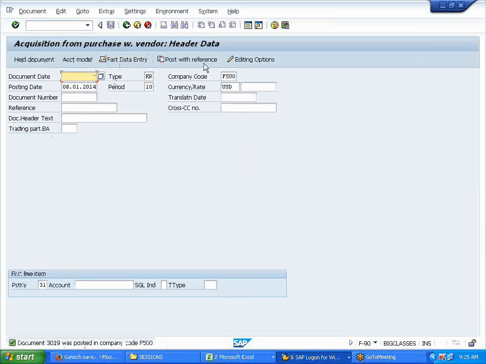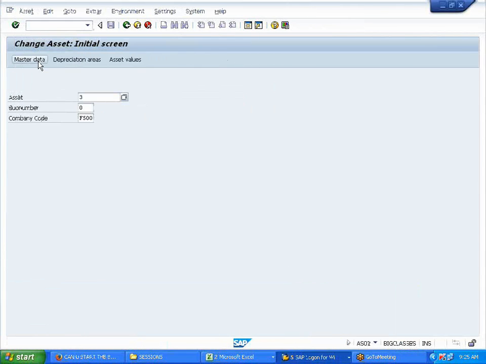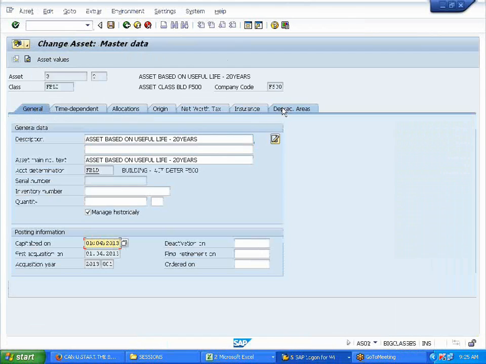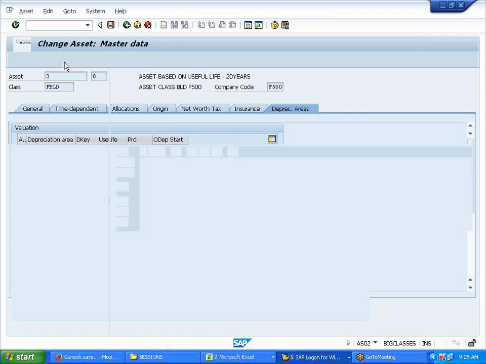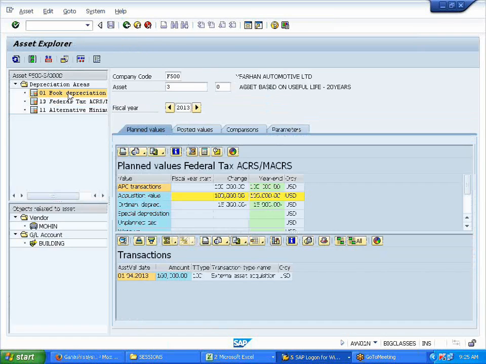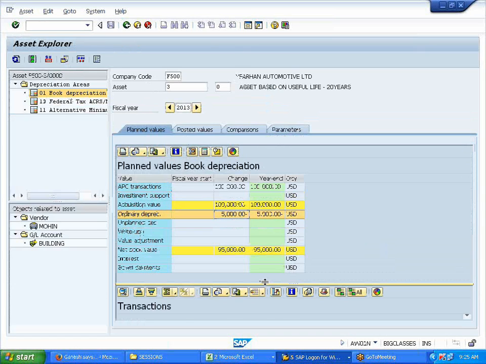Okay, here 13. Now let's go back to the report. Change master data, correct. Depreciation also will start as per that only. Go to the asset values. This is your figure. 5,000, correct? Yes. So depreciation is calculating based on the useful life of an asset.